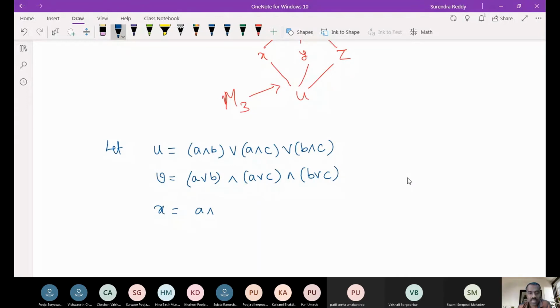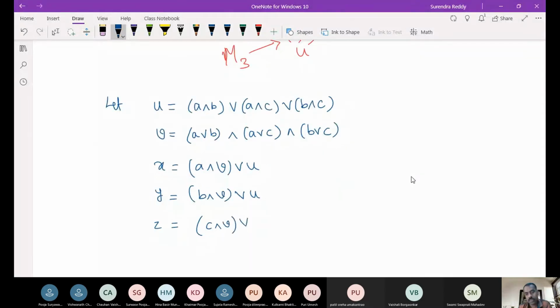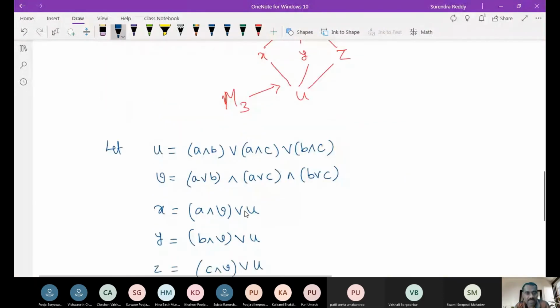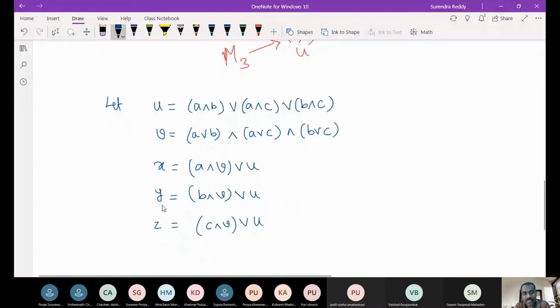We'll try to join with the bigger one. That means A meet V, then join with U. Our Y is B meet V, join with U. And our Z is C meet V, join with U. Okay, so this X is based on A, V, U, and Y is B, and Z is C.